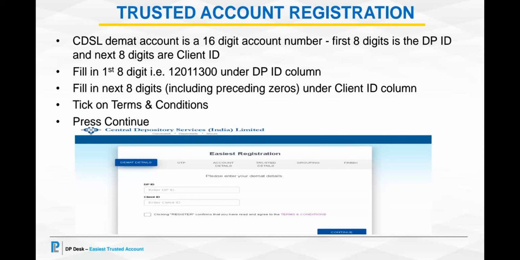An OTP will be generated to the BO's registered mobile number, which he will have to fill in the box given for OTP and continue.